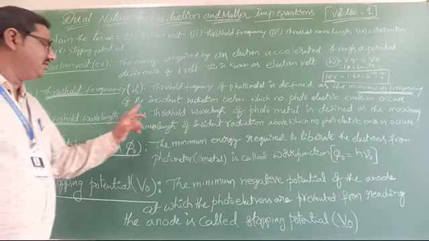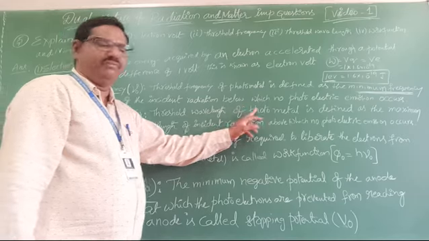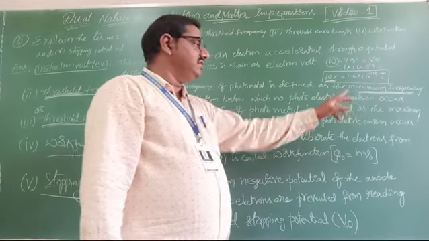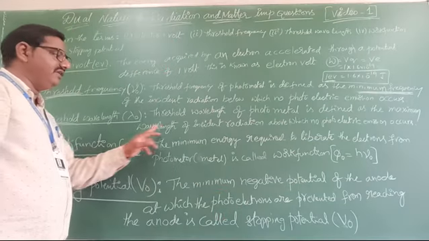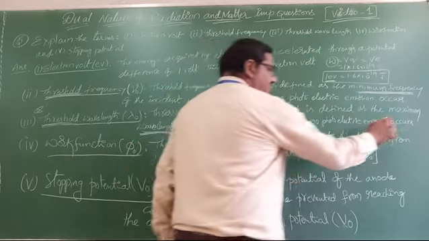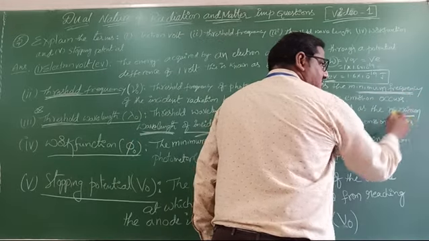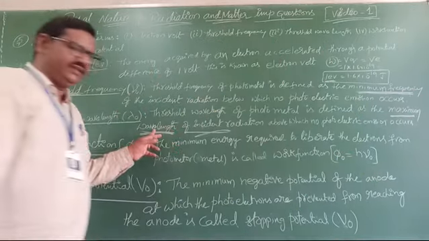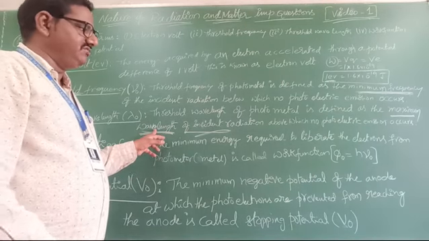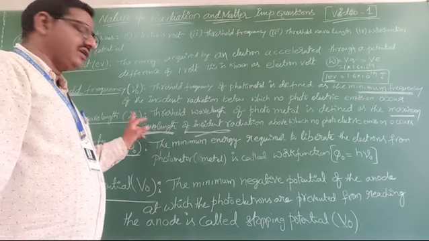Can you define that? The threshold wavelength of a photometal is defined as the maximum wavelength of incident radiation. Here, for minimum frequency, it is the maximum wavelength. That maximum wavelength we call lambda max or lambda naught.